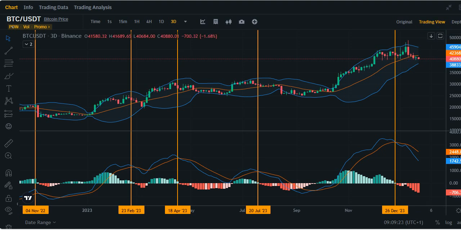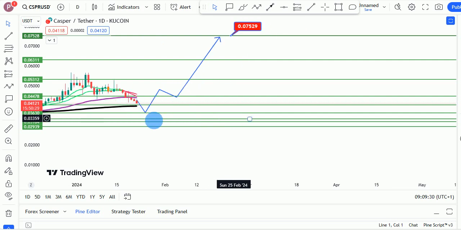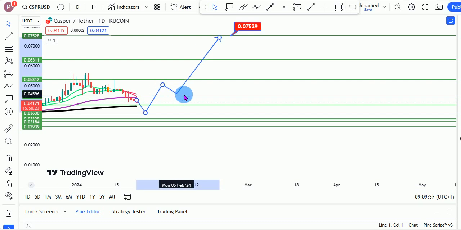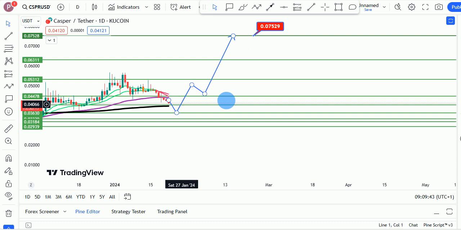So that is why we are expecting one last push to the downside right here for Casper, your opportunity to accumulate even more Casper before we see that sort of massive bounce to the upside right here for Casper, right? So this is your last opportunity to accumulate even more Casper, as we are expecting that bounce to happen in the next few days, right? So that's the update right here on Casper.